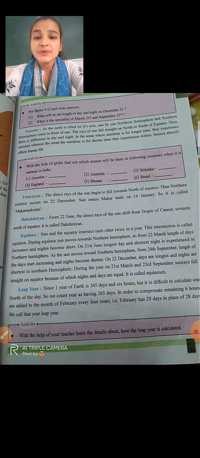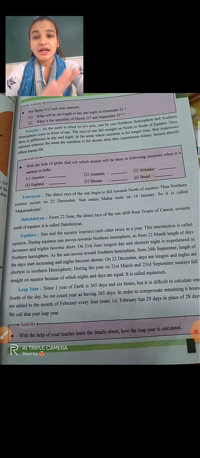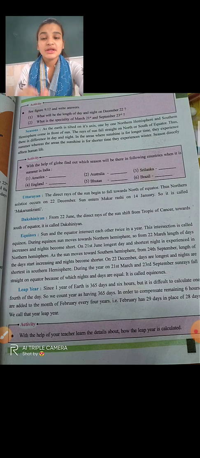In the areas where sunshine is for a longer time, they experience summer. So now what happens? Sometimes the earth, in its revolution on its axis, has the southern part getting more heat. So there summer will be there. And the other part gets little heat, so there is excessive cold, or sometimes something in between, and there are monsoon winds.